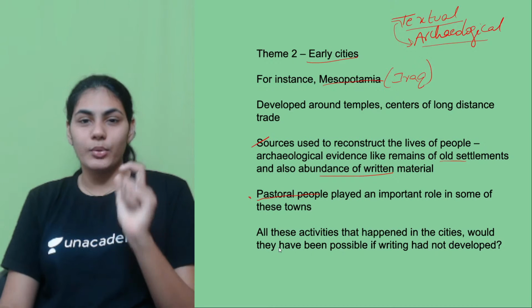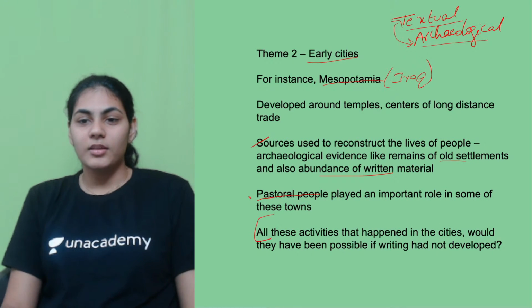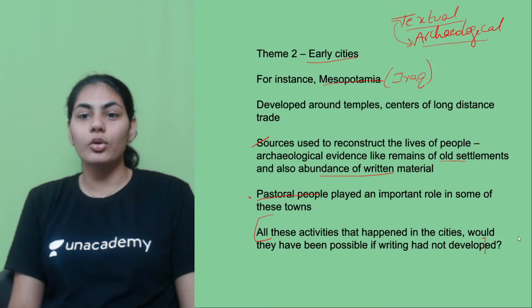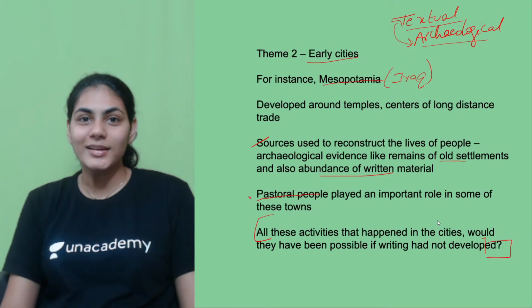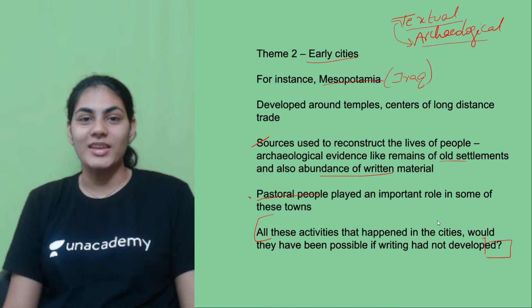So the central question of this particular chapter is this. This statement is basically going to sum up the whole basis on which this chapter is based, right?